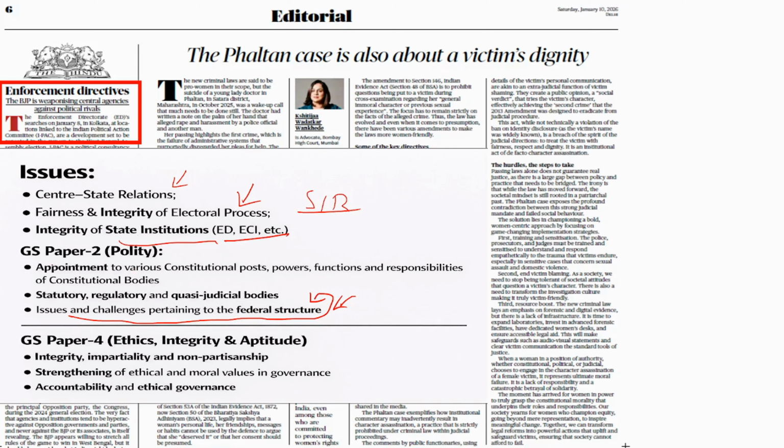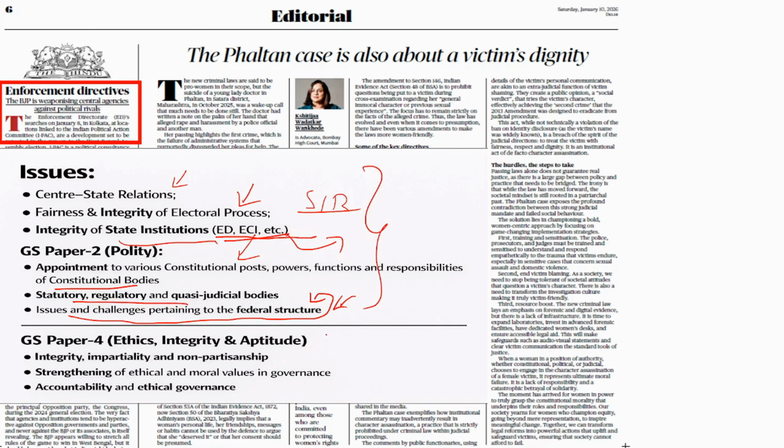And all these bodies, ED, Election Commission of India, Income Tax Department, appointments to all these bodies are mostly made by the central government. They have very much power. The Council of Ministers, the central government, has strong powers in appointments to these bodies. So these bodies are also in focus. This is how you should read from a prelims and mains perspective.